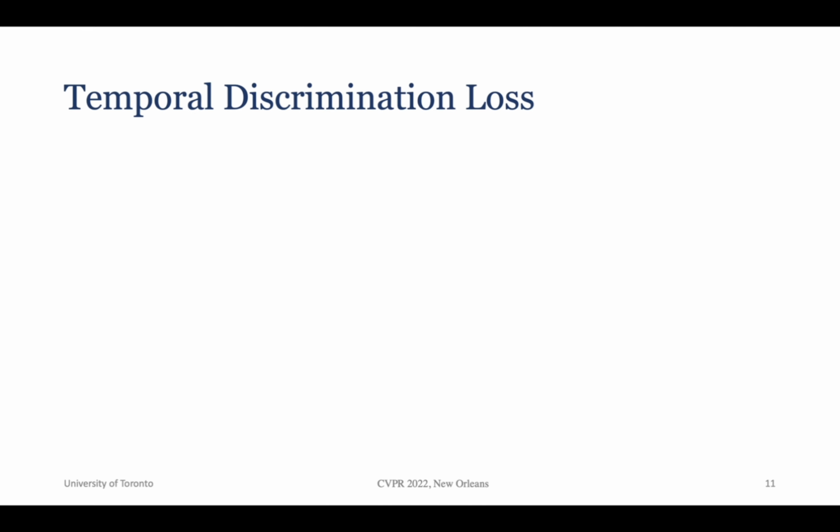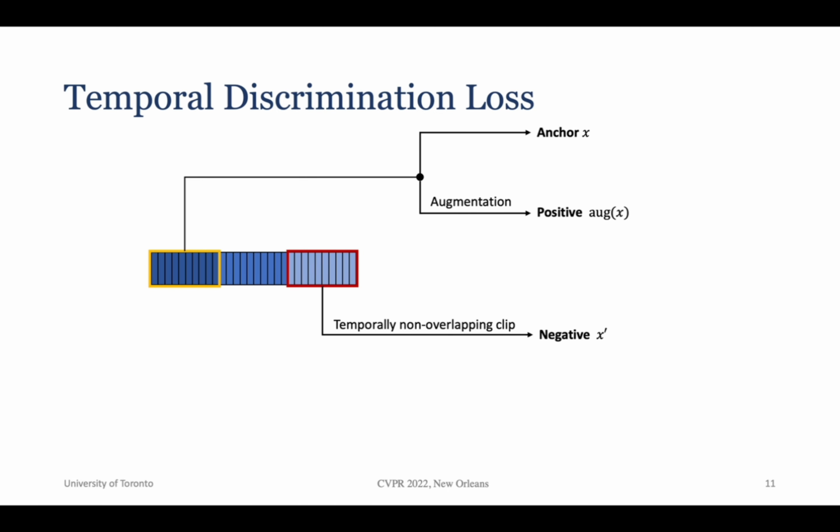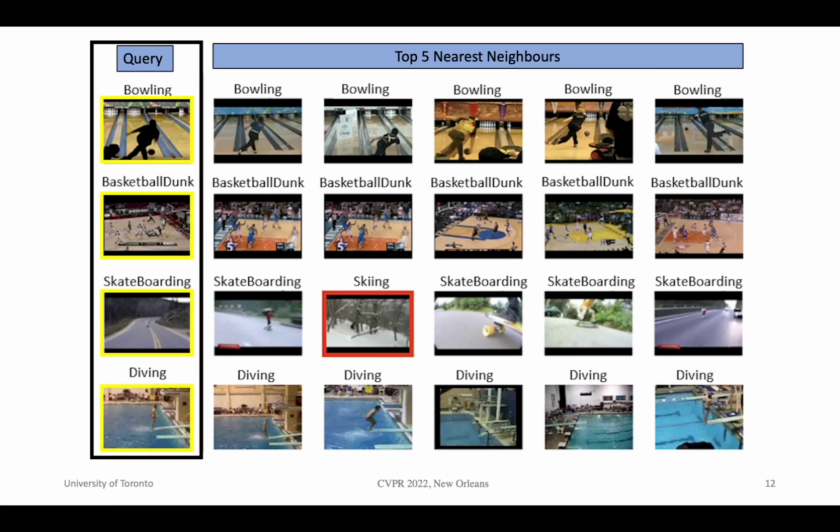Lastly, we adopt an additional temporal discrimination loss to learn fine-grained motions by constructing a new triplet. We use the same anchor as before and augment the clip to use it as positive, then sample a non-overlapping clip from the same or some other similar video as negative. Here we're making sure the same clip with different augmentations should always be closer together in the feature space than any other non-overlapping clips. To evaluate our method, we first test the performance on video retrieval.